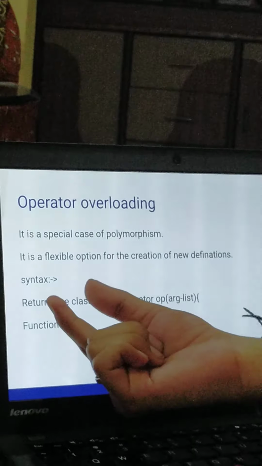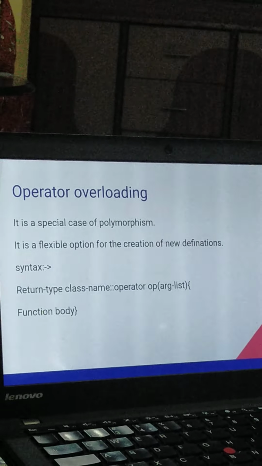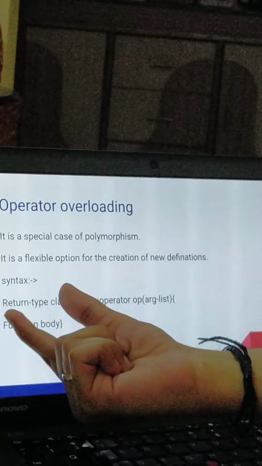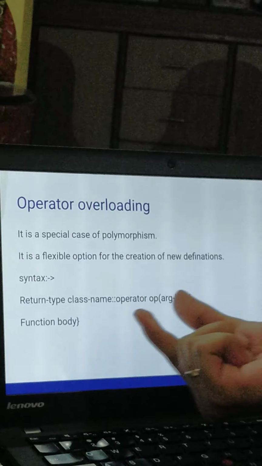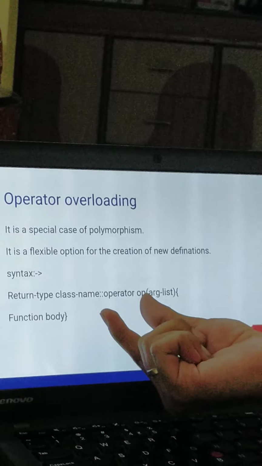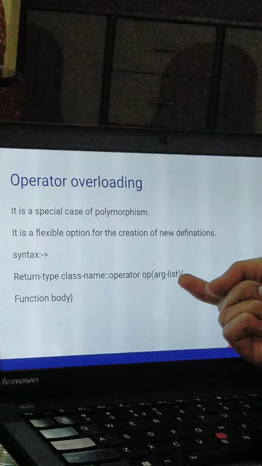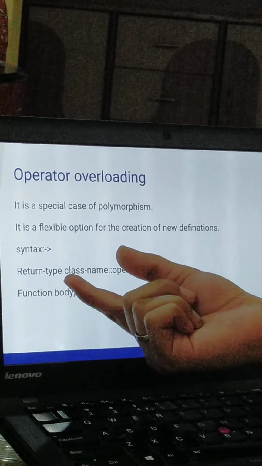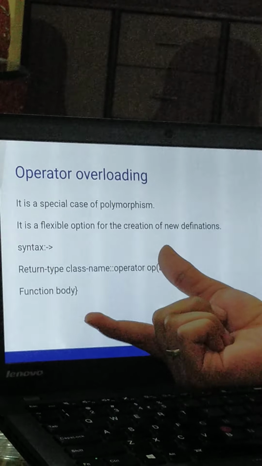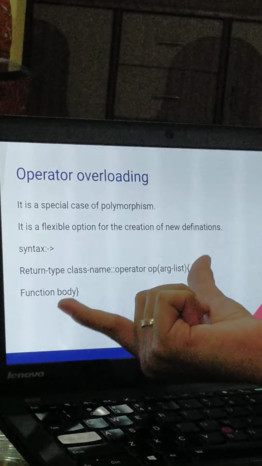For example, the syntax is, first of all I will go to the syntax and then I will go to a sample example of it. The first one is the return type, then the class name, then the scope resolution operator, followed by the operator and then the argument list. Then we open curly braces, and inside the curly braces we have the function body. We close the curly braces, and this is the major operator overloading syntax.